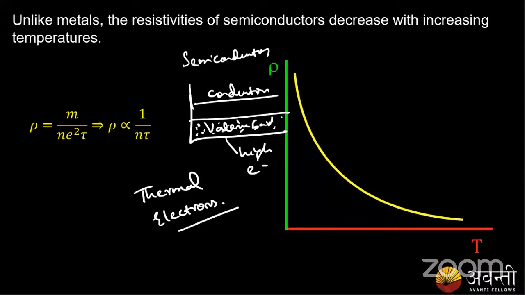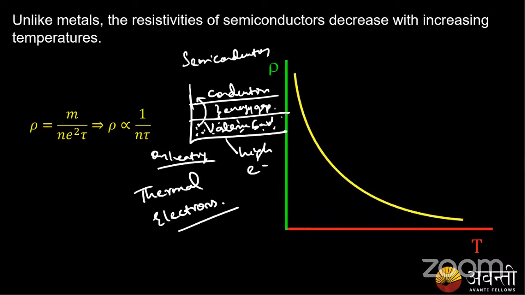What happens on heating? These electrons gain enough excitation energy to overcome the energy gap.